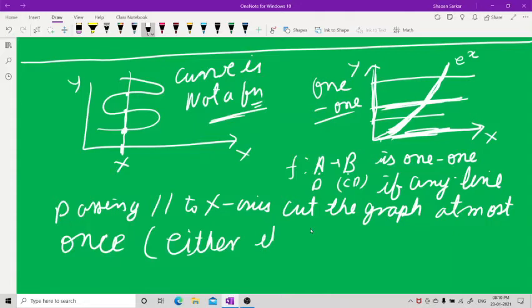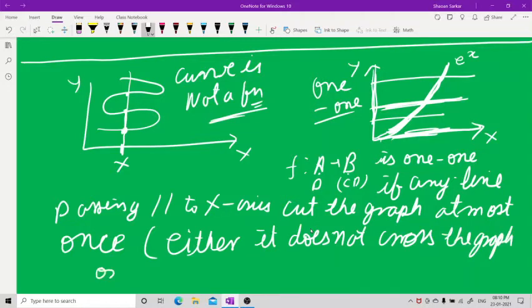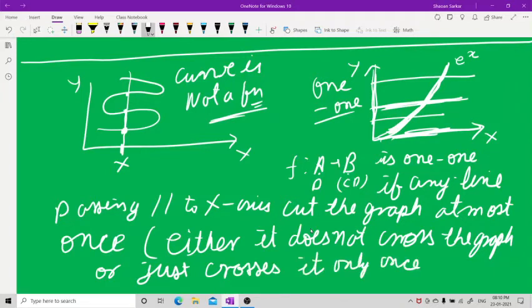Either it does not cross the graph, or it crosses it only once. This is the thing.